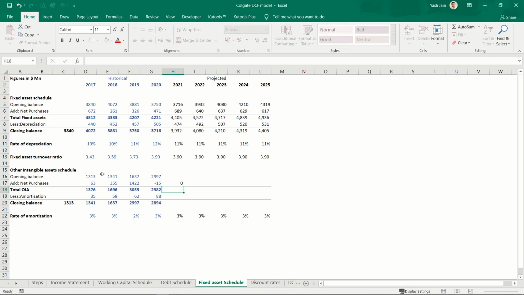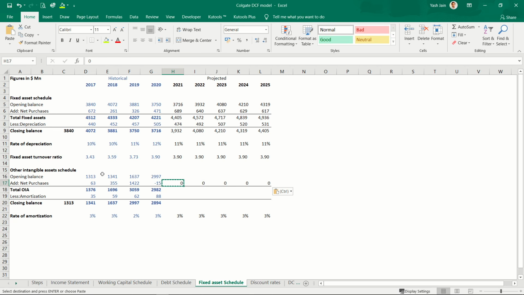That is, I'm going to say they are not going to invest in intangible assets in future. Obviously this is not 100% correct, but it is almost difficult to assume how much they would be investing. So you could assume some specific amount, let's say 50 million every year. I am completely in sync with that also, so you can do that also.